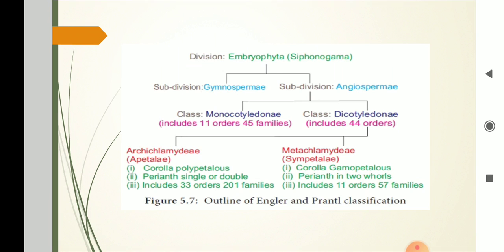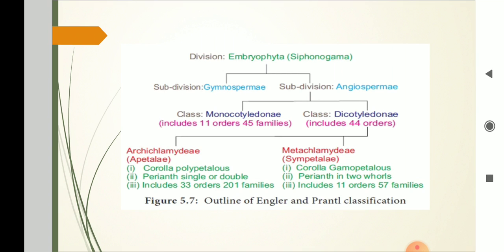So, the outline of the phylogenetic system, that is Engler's and Prantl's system. Division Siphonogama means seed plants. This was subdivided into two divisions, that is gymnosperms and angiosperms. The angiosperms were divided into two classes, monocotyledons and dicotyledons. The dicotyledons were again divided into